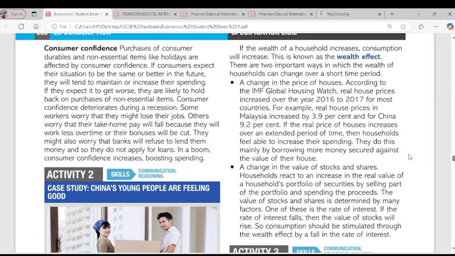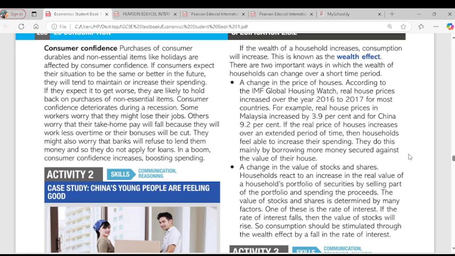We're talking about what we think about ourselves in the future. So if consumers feel that in the future their situation will be better, then they can maintain their spending or increase their spending. But if they figure out that in the future their situation is going to get worse, they would rather not spend. They would rather save than spend. Yes. So what are those things that we talk about when we think about the future getting better, or your situation changing in the future?